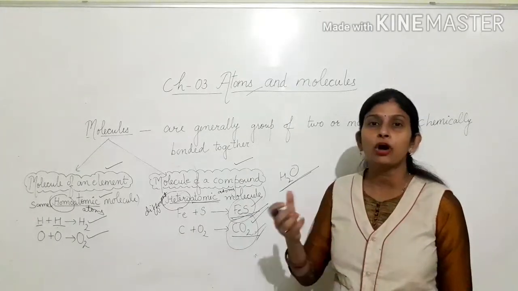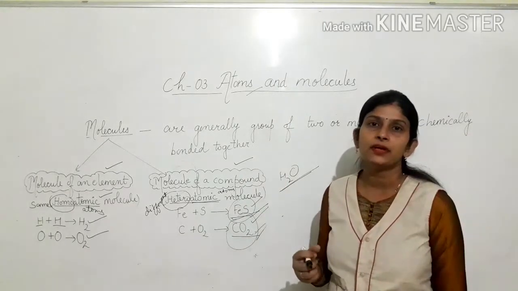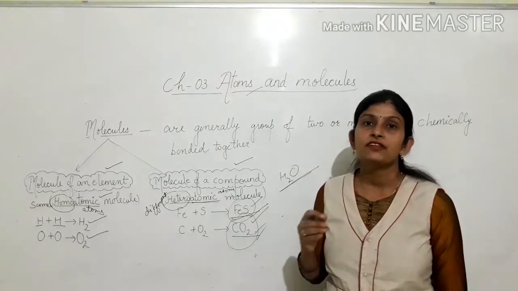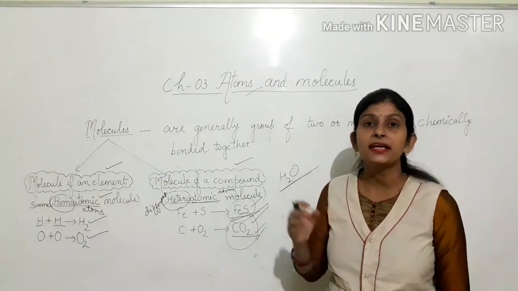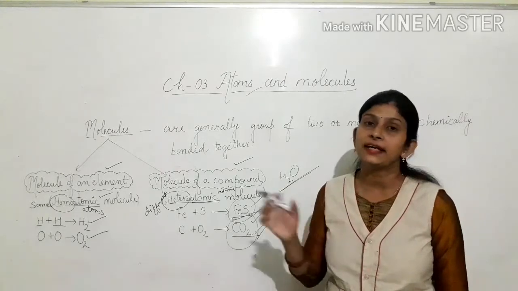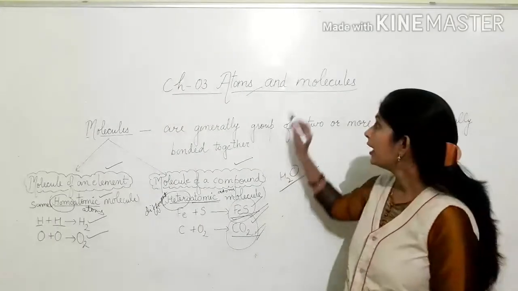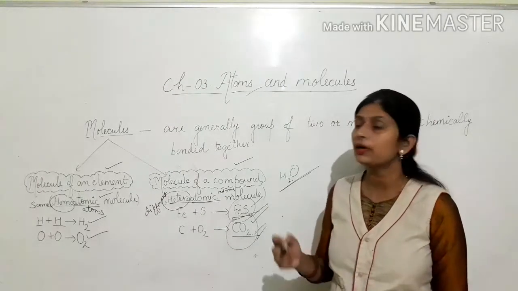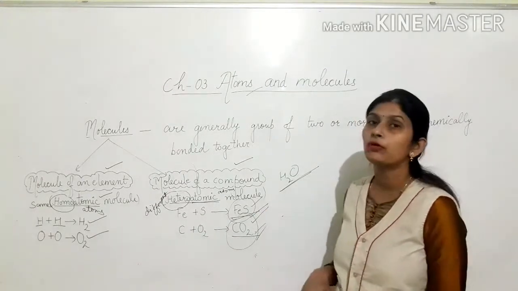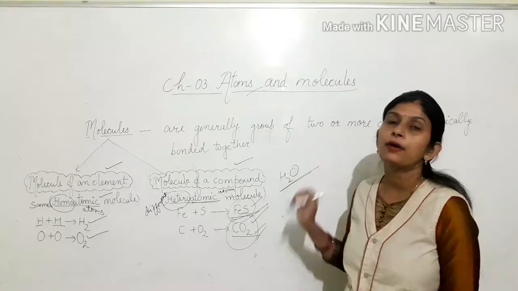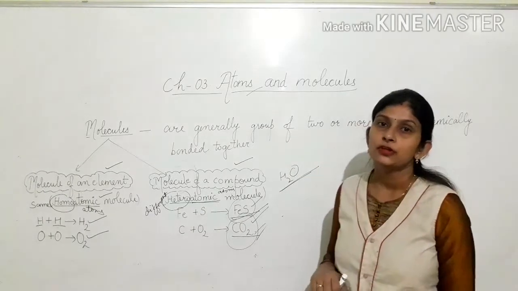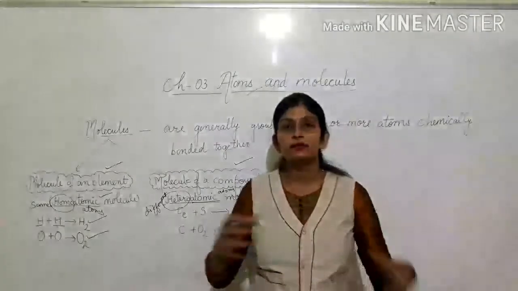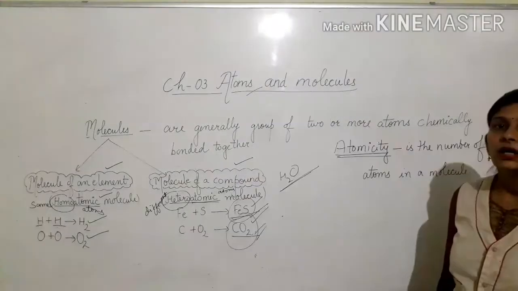For example, copper element, iron element, calcium element, all are elements which are made up of many atoms of their type. So many molecules make up a compound and many atoms make up an element.